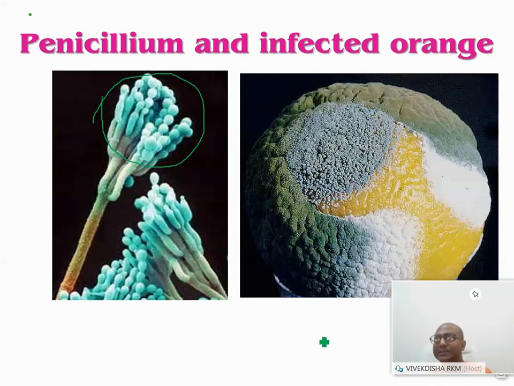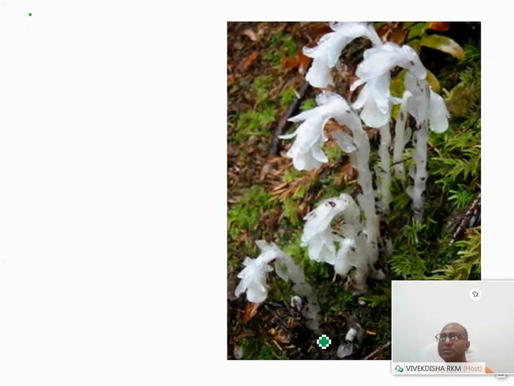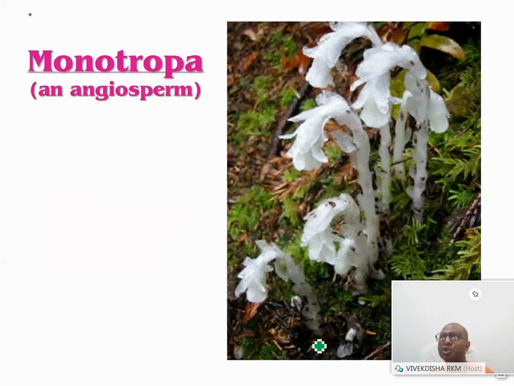Now check other examples. We are talking about saprotrophic nutrition, and I would like to show you one angiosperm, a flowering plant, Monotropa. This is also a very peculiar example, generally asked: give one flowering plant where we find saprotrophic nutrition.